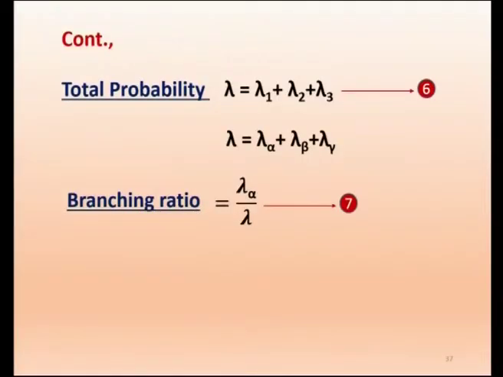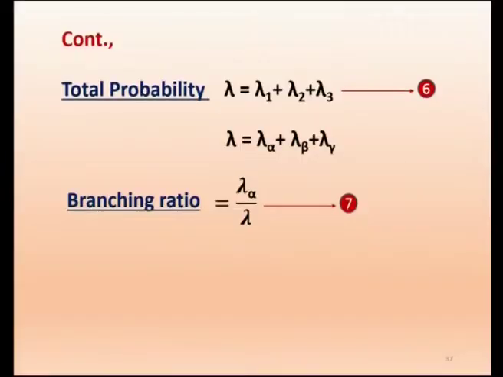Now, when you say probability of decay, the probability of decay can be alpha, beta, gamma or anything else also. Natural radioactivity consists of alpha, beta, gamma, and therefore we write lambda is equal to lambda 1 plus lambda 2 plus lambda 3, and theoretically it can be something else also, but here we are just stopping with lambda 1, lambda 2 and lambda 3, corresponding to alpha, beta, gamma.